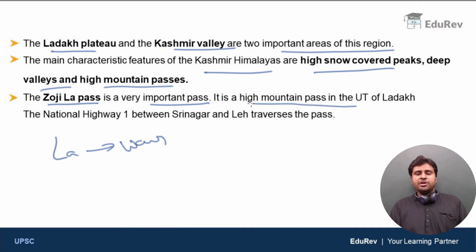Zojila is a high mountain pass in the Union Territory of Ladakh. National Highway 1, this point is very, very important, guys. National Highway 1 between Srinagar and Leh traverses the pass. So National Highway 1, which connects Srinagar and Leh, is laid through the Zojila Pass. Clear?